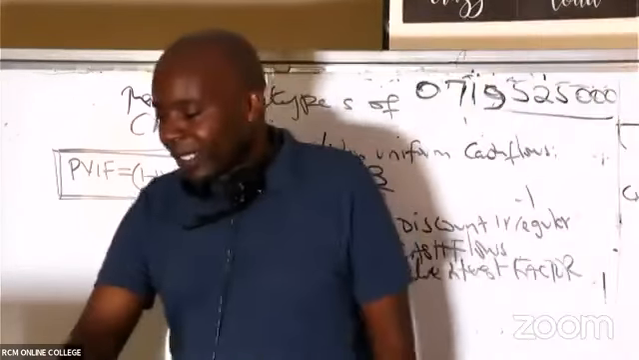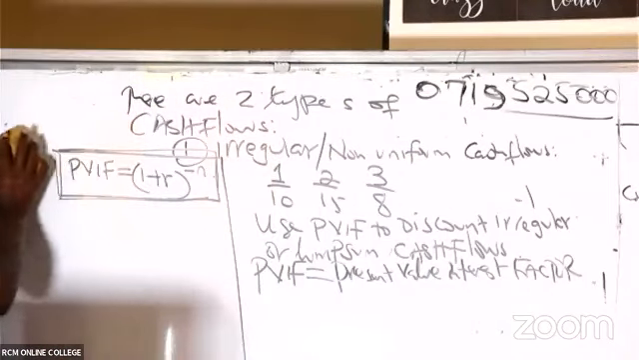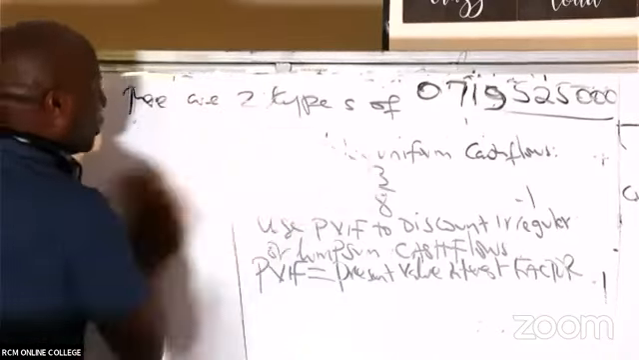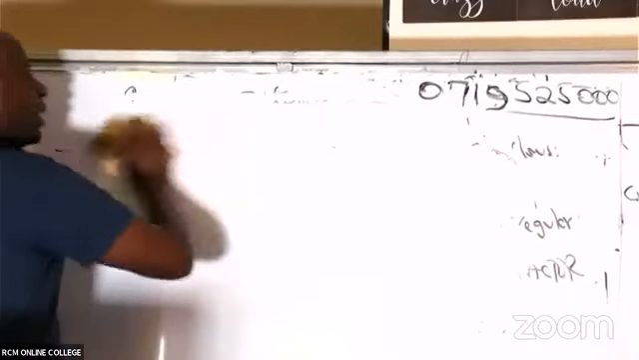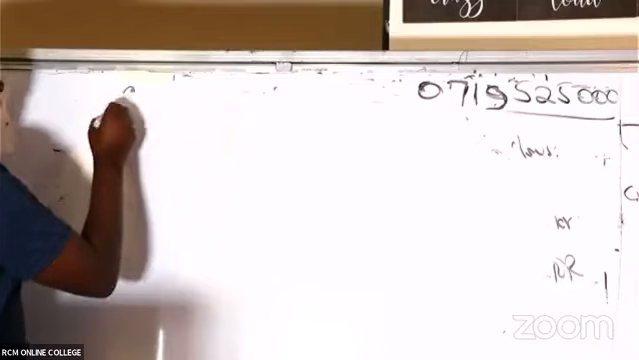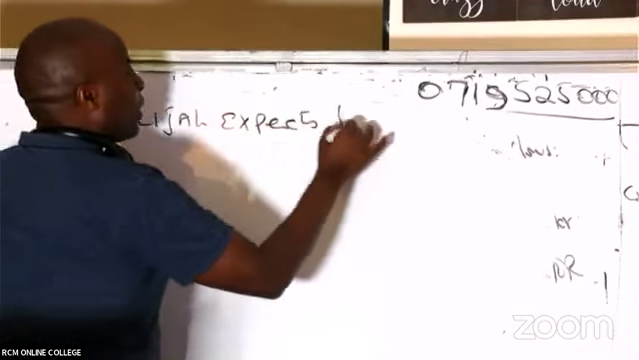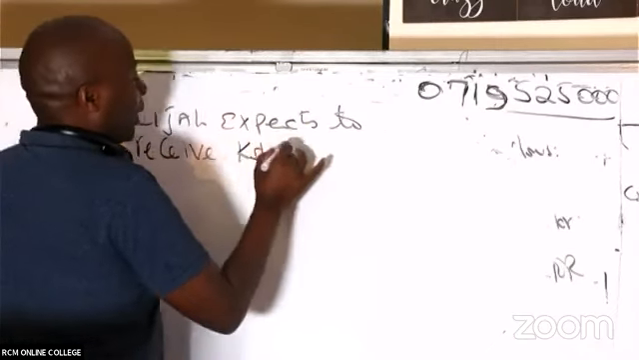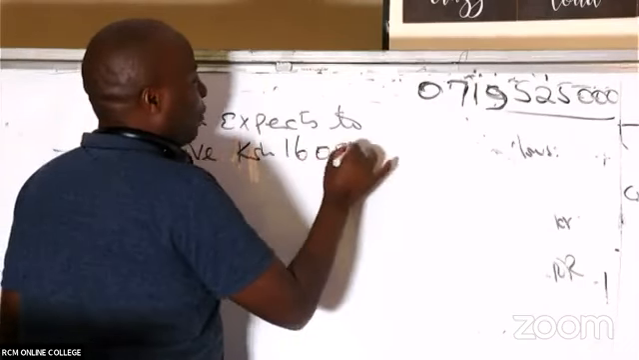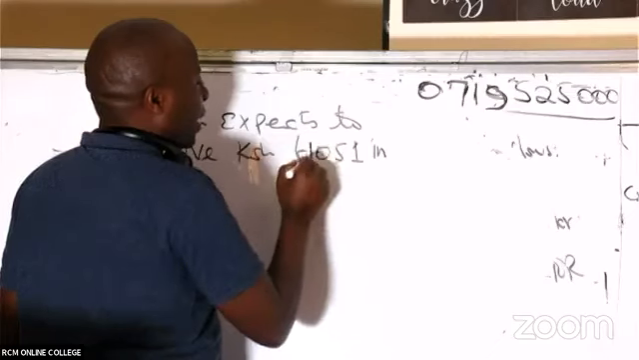Now, ladies and gentlemen, I would want us to look at this illustration. Mr. Elijah expects to receive Kenya shillings 161,051. Was it 116 or 161? I think 161.